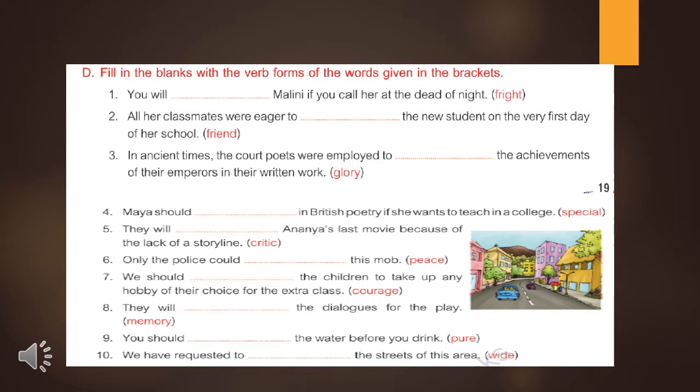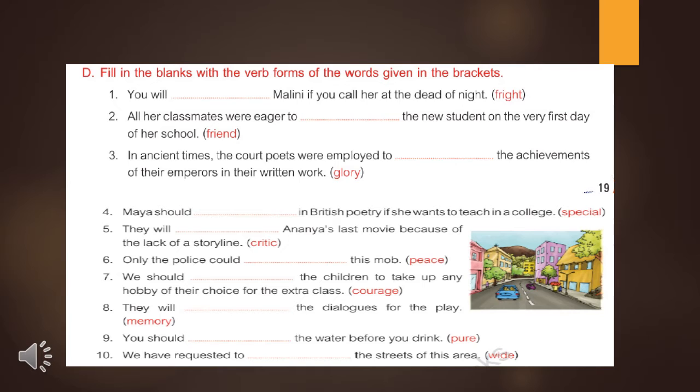Now we'll solve exercise D: filling the blanks with the verb forms of the words given in the brackets. Now see the answers one by one. Questions 1 to 5 I'll solve, and questions 6, 7, 8, 9, 10 you try by yourself. If you are not able to solve the questions, you can see the PDF. Now let's start. Come to question number one.